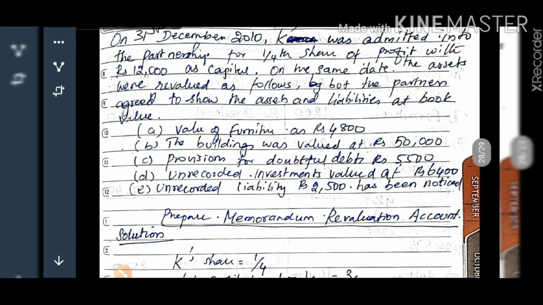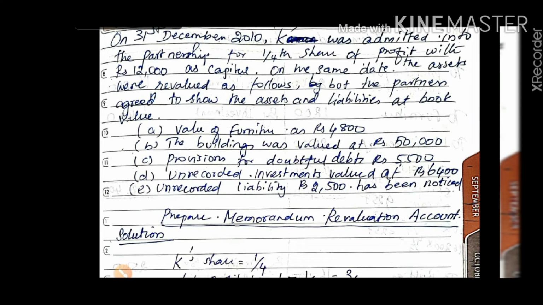The second part we call the memorandum revaluation account. Since the partners want to show their assets and liabilities at the book value, the reverse effect we have to do to eliminate the things. Let us see.